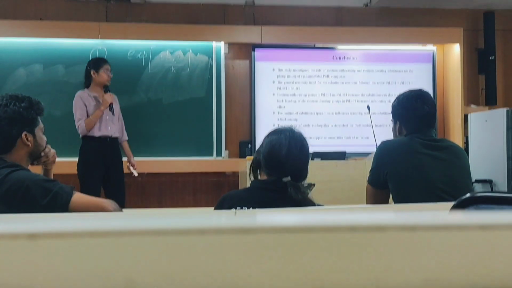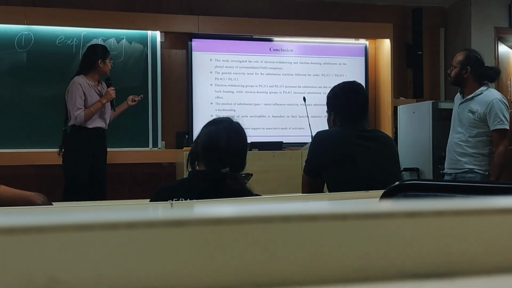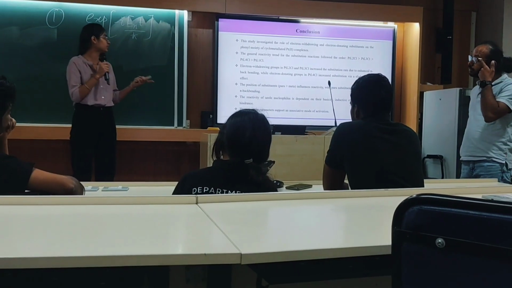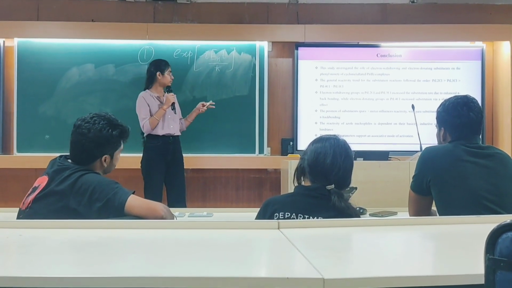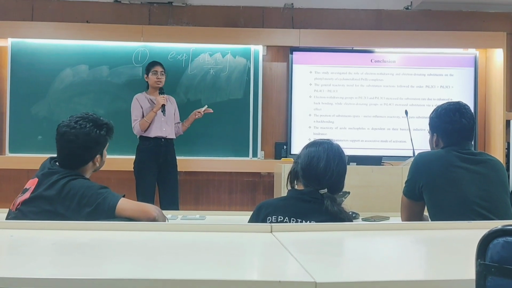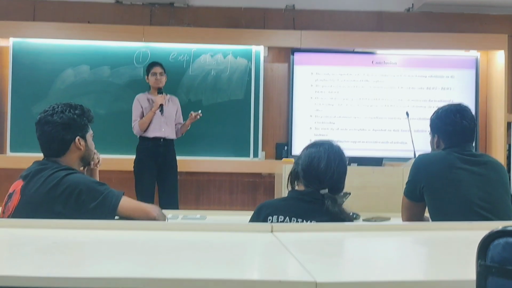Now the unexpected behavior of this complex PdCl4 is observed, where the presence of an electron donating group actually increases the reactivity, and it is more reactive than the substrate where no substituent is present. That is due to the sigma trans effect.